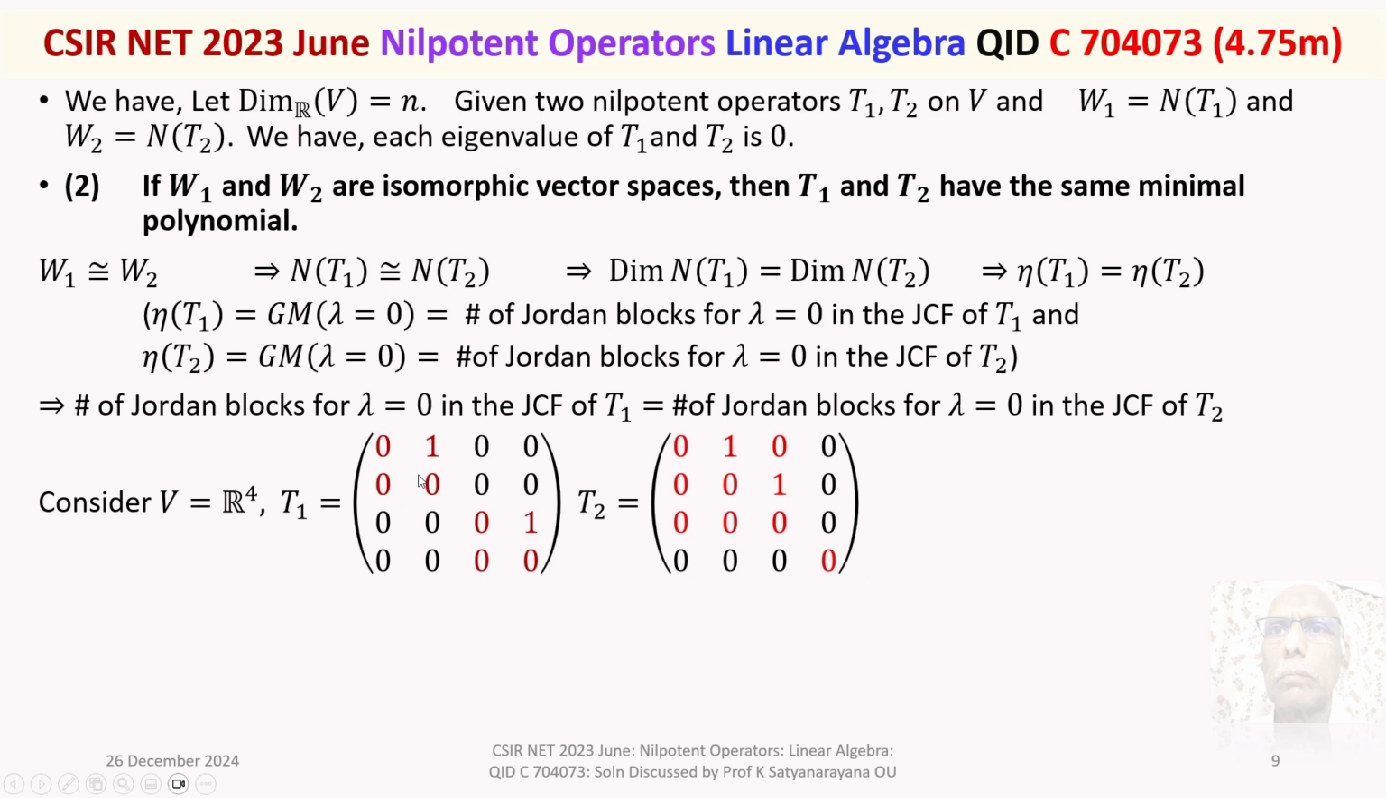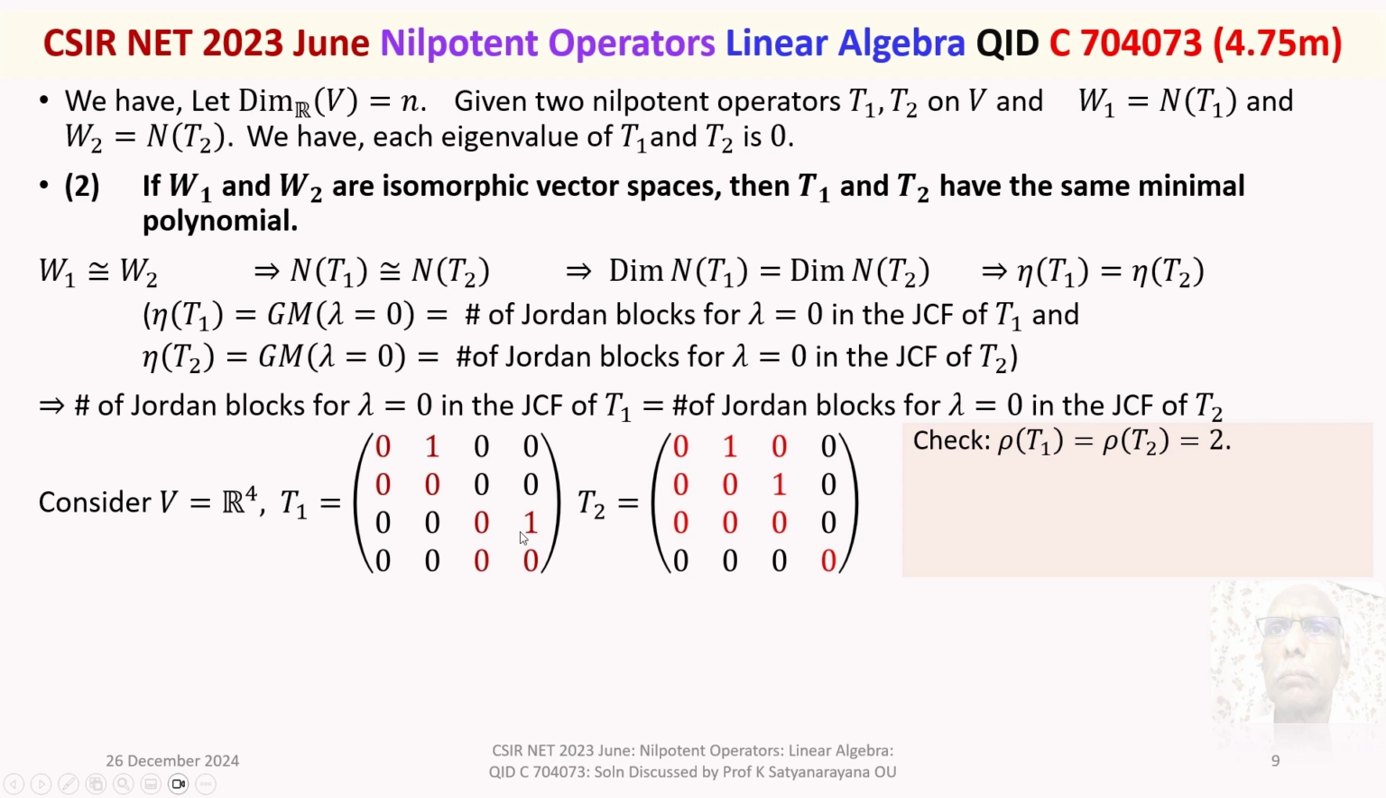And this is one Jordan block, this is another Jordan block. Here, this is one Jordan block and this is one Jordan block. In T1, these are Jordan blocks of size 2 and size 2. In T2, there is a Jordan block of size 3 and a Jordan block of size 1.